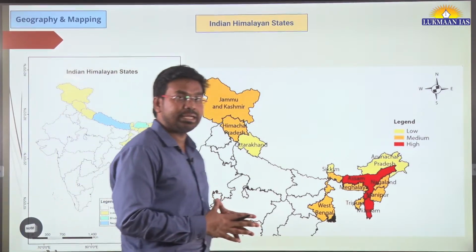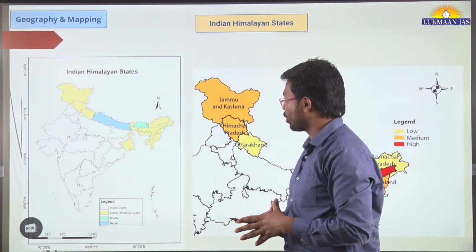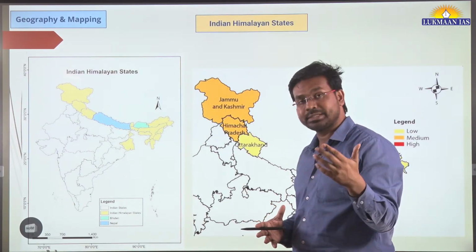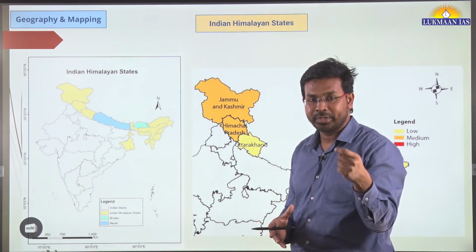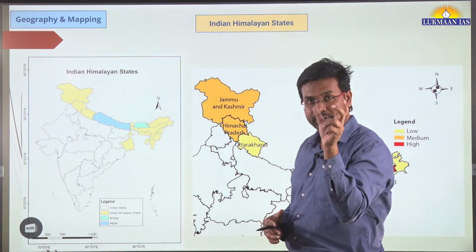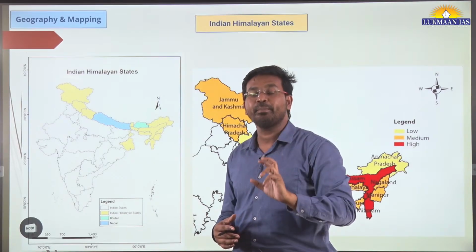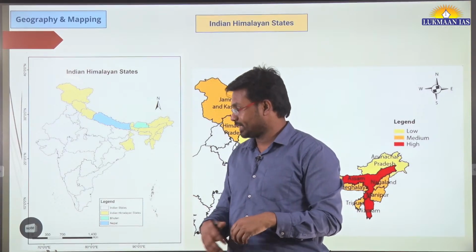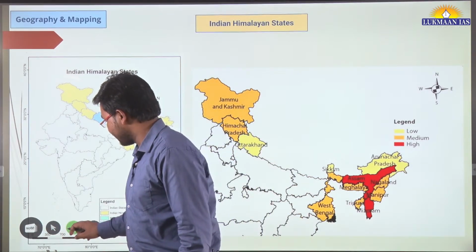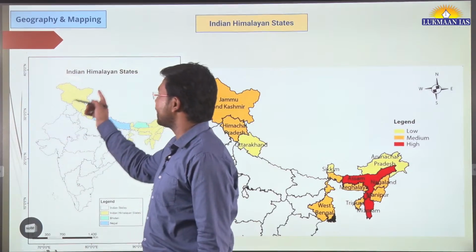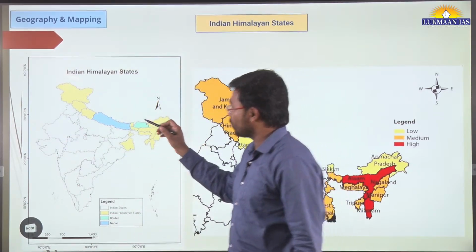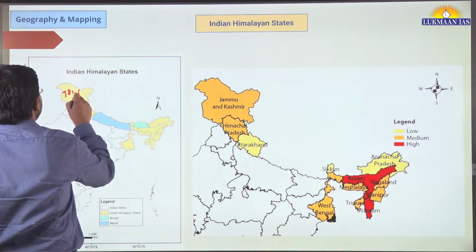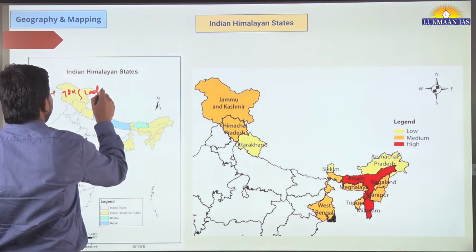As part of Indian Himalayan states, we have 12 states in all, and that includes Jammu and Kashmir also. As we know, Jammu and Kashmir has been bifurcated by the government. Initially it was a state, but some political decisions were taken and it has been converted into 2 union territories. One is the union territory of Jammu and Kashmir and the other is the union territory of Ladakh.